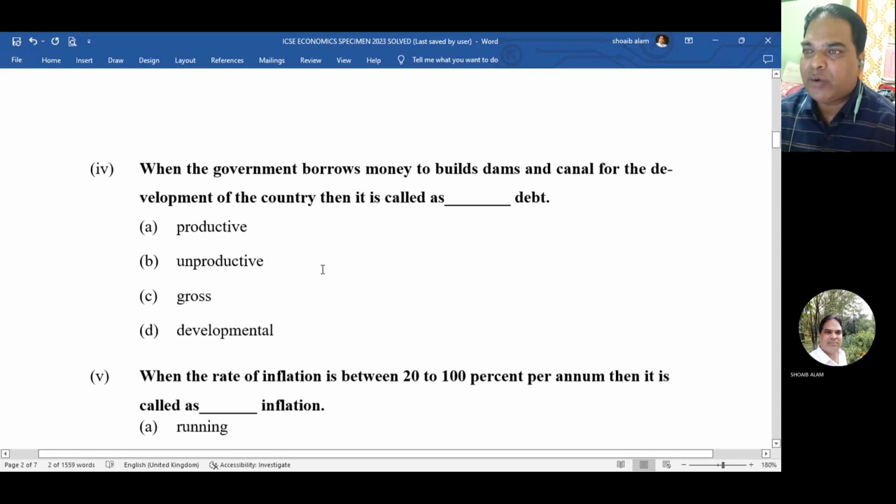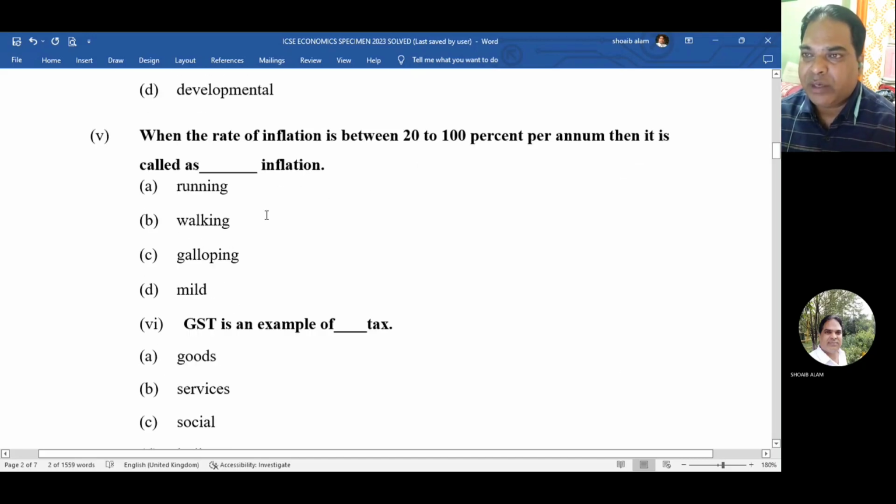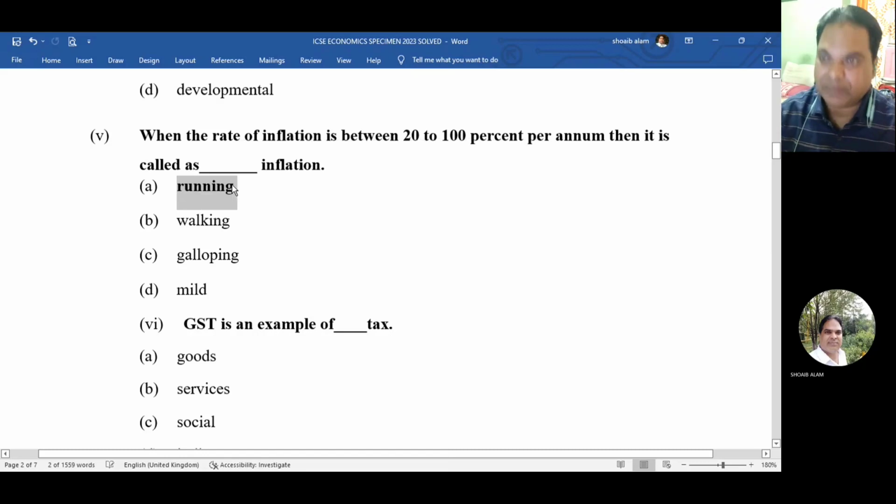When the government borrows money to build dams and canal for the development of the country, then it is called as dash debt. So what would be the correct answer? Productive. Option number A is correct. Now number 5. When the rate of inflation is between 20 to 100% per annum, then it is called as dash inflation. It is called as running inflation.